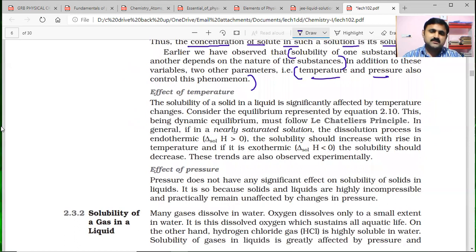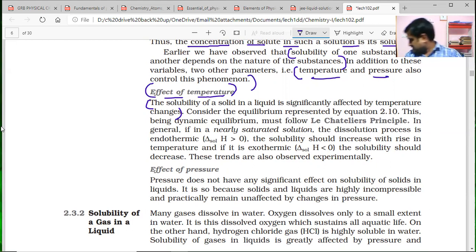That was explained in detail by NCERT in this paragraph, that the solubility of a solid in a liquid is significantly affected by temperature changes. So when temperature changes, the solubility of a solid in a liquid definitely changes.